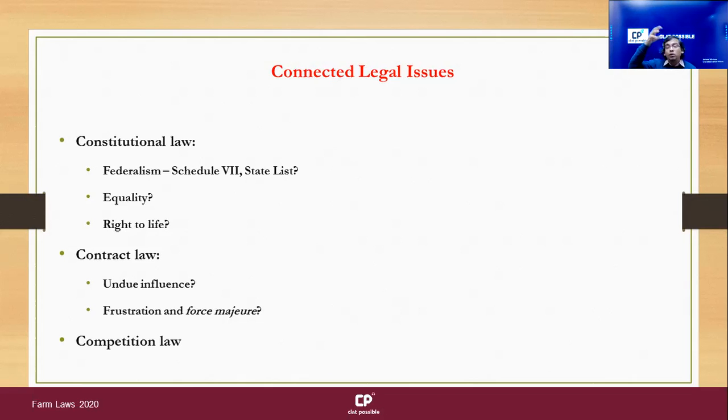Then, if say only two or three private players enter into the market and they come into an agreement that, bhai, we will treat the farmers in X way, and that X way is detrimental to the farmers, then it is said that they have formed a cartel, right? And cartelization is not permitted. All of that is provided in competition law. So there is some potential interface to be drawn with competition law, and it needs to be explored how competition law can assuage some fears of the farmers that they've been raising for the past few months, right?